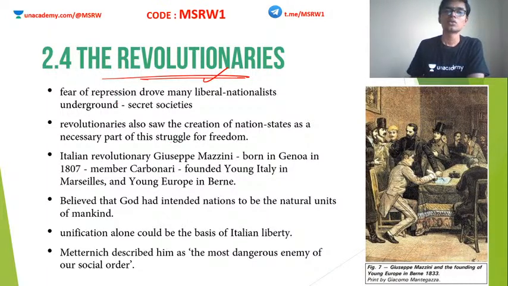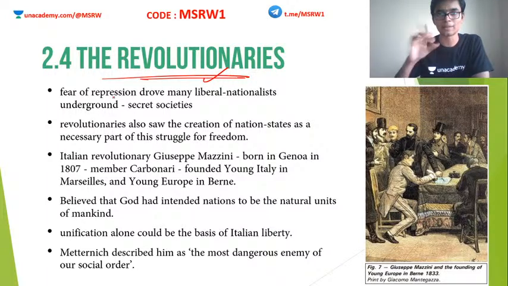Okay, so now let's see what these revolutionaries are. How did they manage to come together and do all these things? We have to see a couple of important revolutionaries also. These revolutionaries were actually put underground by the monarchies. Whenever these revolutionaries voiced their opinion, what did the monarchies do? They used power to suppress them. They sent their army and suppressed the revolt. They oppressed them. Clear? So most of these revolutionaries, out of fear of suppression, formed various secret societies and worked underground.